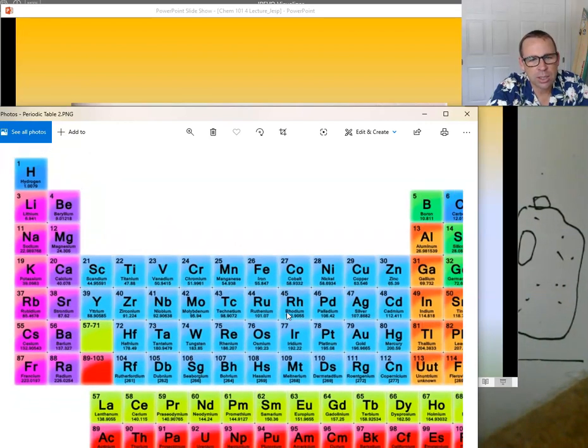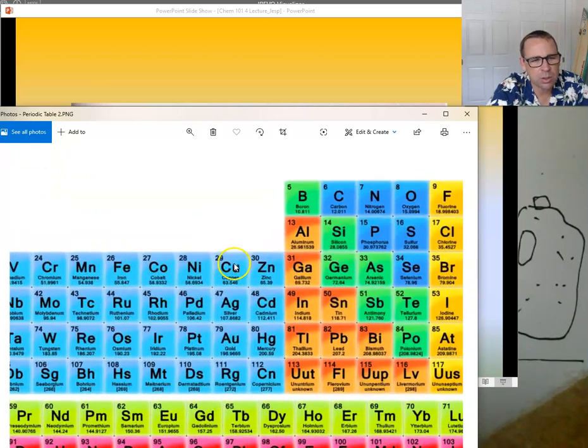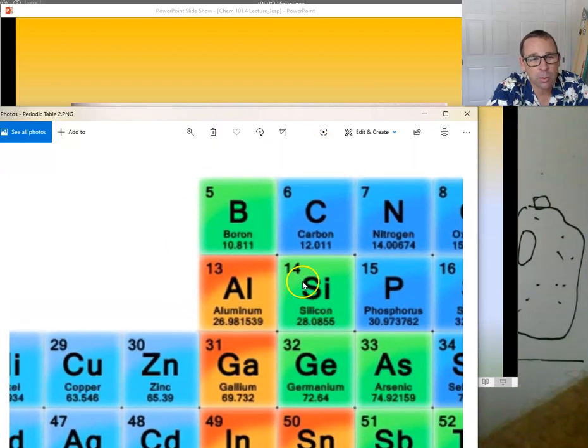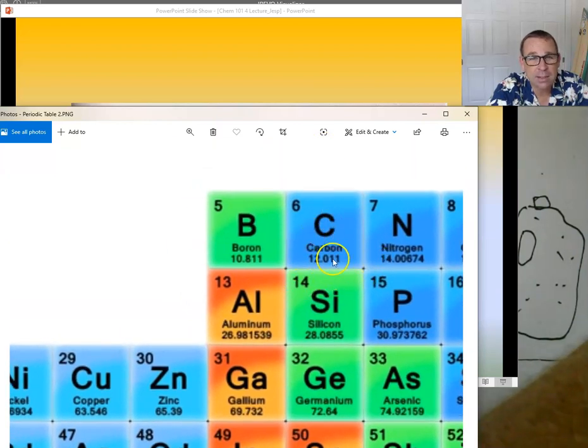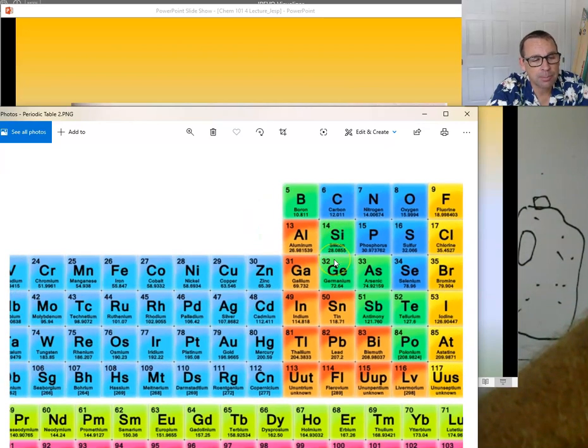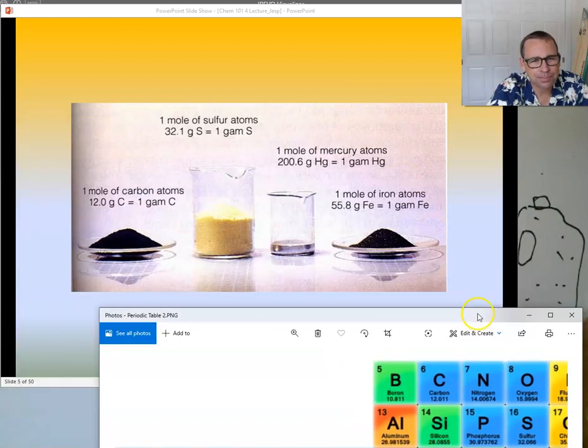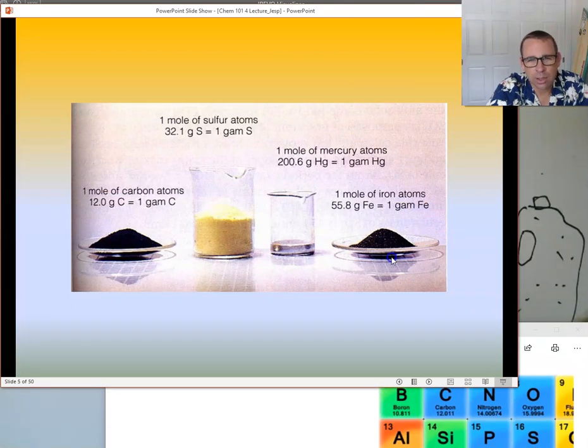That's what we did initially, and later we changed it so that we could do the experiment a little bit better. We changed it to carbon, but it worked out really well in that the mass of 12 grams of carbon-12 was 12. So we were pretty fortunate that way. Okay? So this is good. It's a unit.